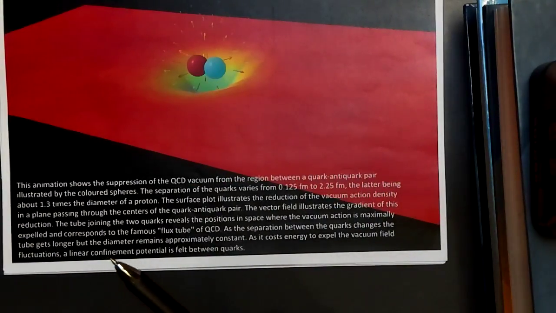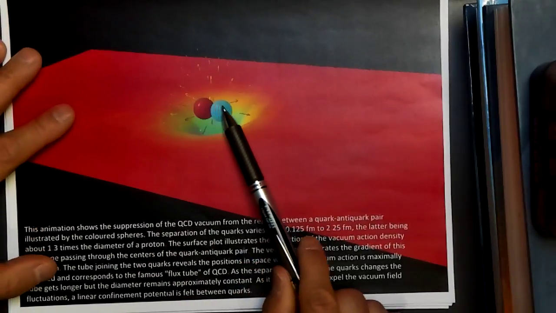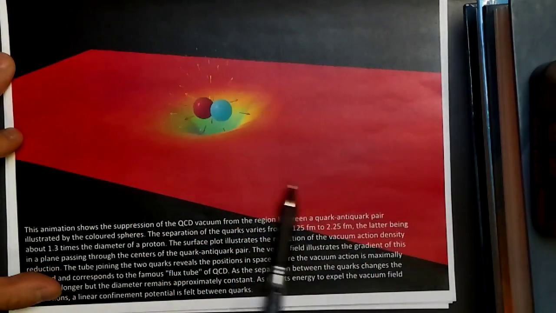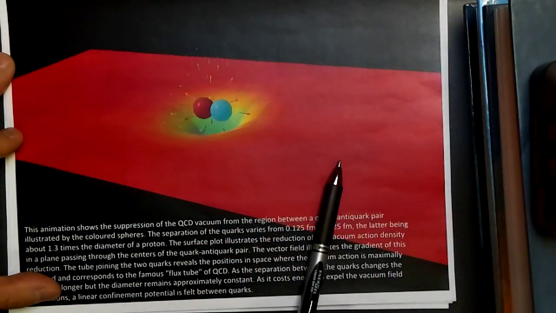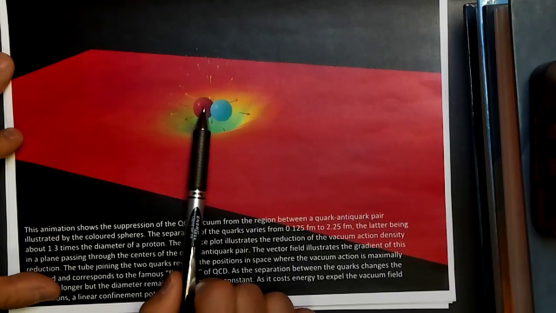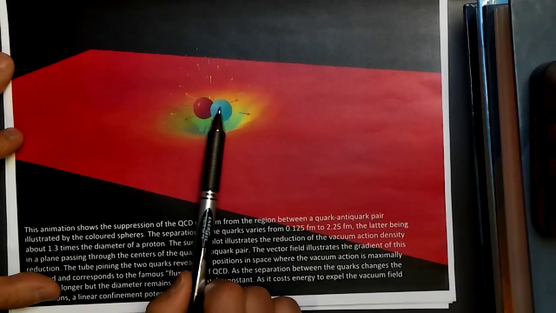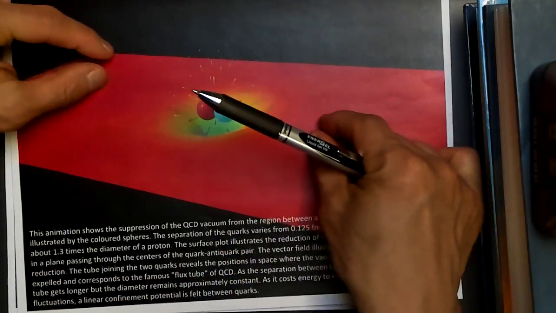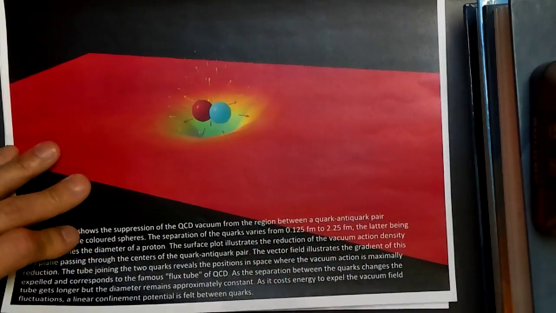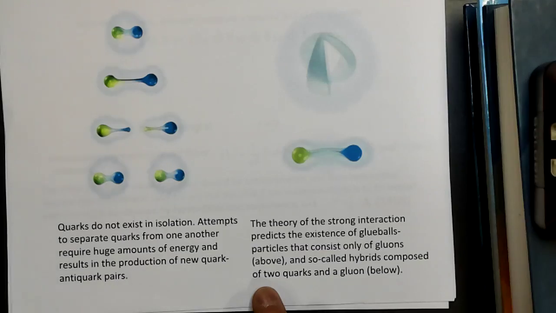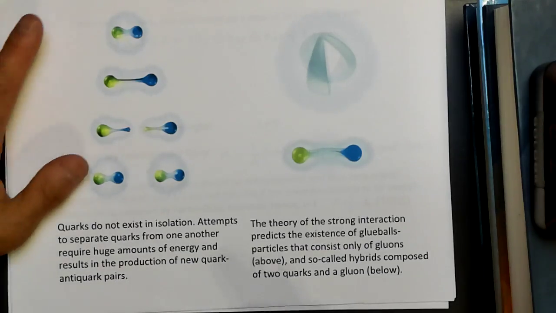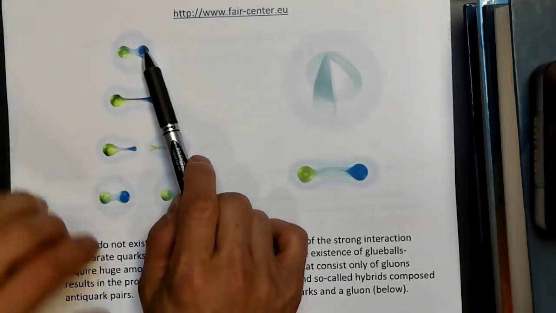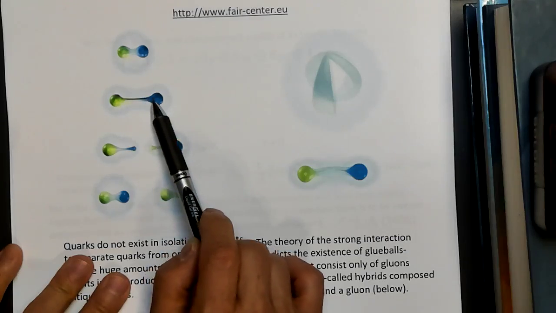So here's another picture then of the formation of this flux tube. Outside here is the QCD vacuum, the ground state of the system, but between the quark and the antiquark there's this formation of a color electric field. And so as I pull these apart, you get this flux tube forming. Okay, here's a picture of exactly that. We have our quark and antiquark. We pull them apart and we get this flux tube.